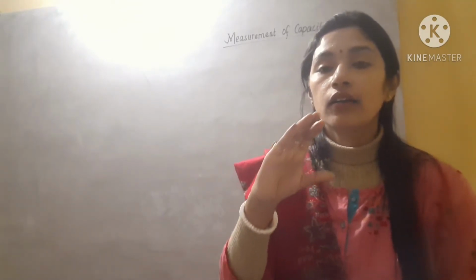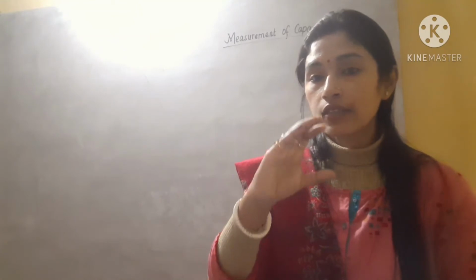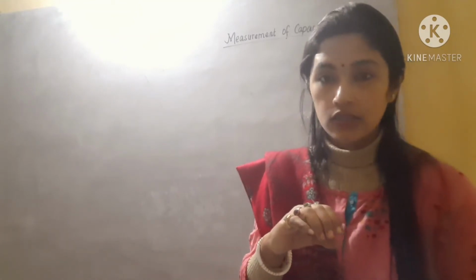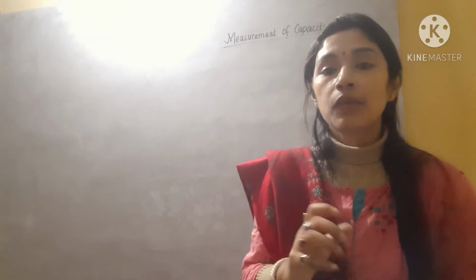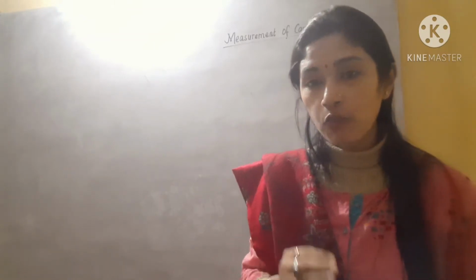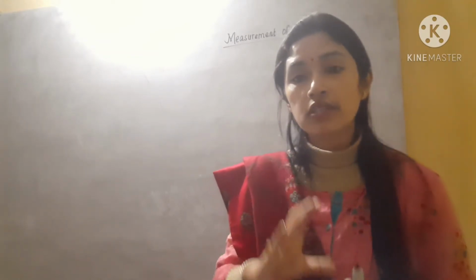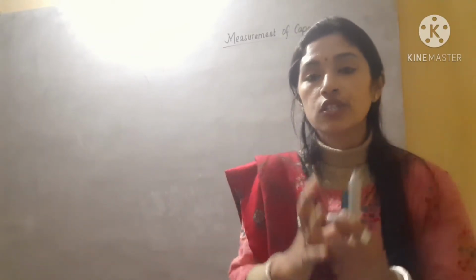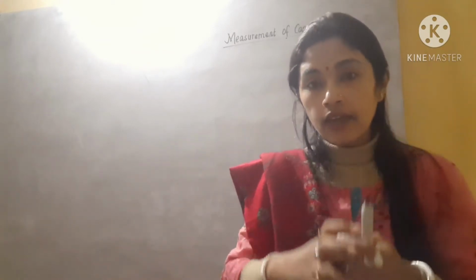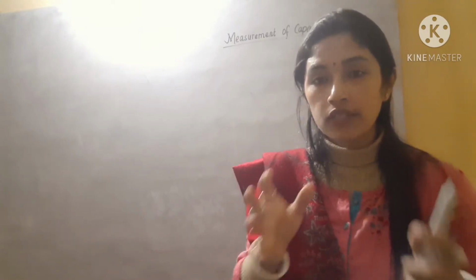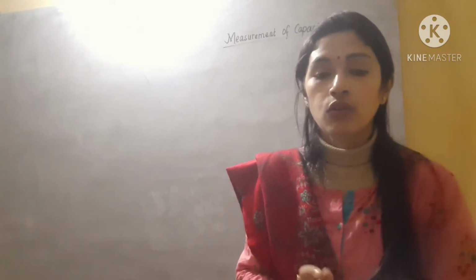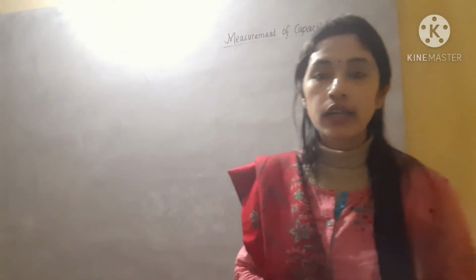It can take some amount of water into it, the glass. Similarly, you can say 1 liter of bottle or half liter of bottle. That means the half liter or 1 liter is the capacity of that bottle, how much liquid or how much water it can take inside it. So that is called the capacity of that object.